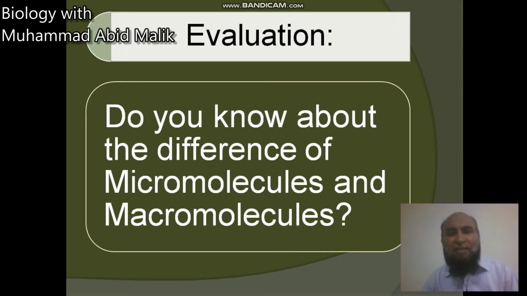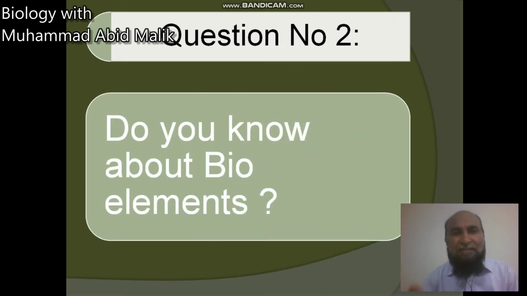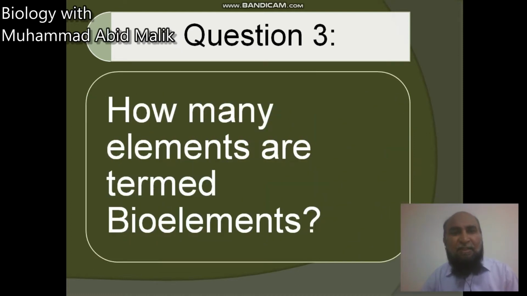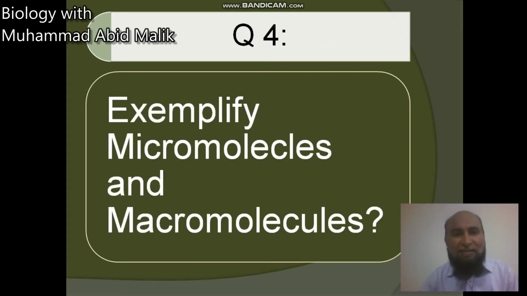Now we are going to start the last segment of the lesson. Do you know the difference between micromolecules and macromolecules? If you have the information, put the difference in the comments. Second question, do you know about bioelements? Question 3, how many elements are termed bioelements?